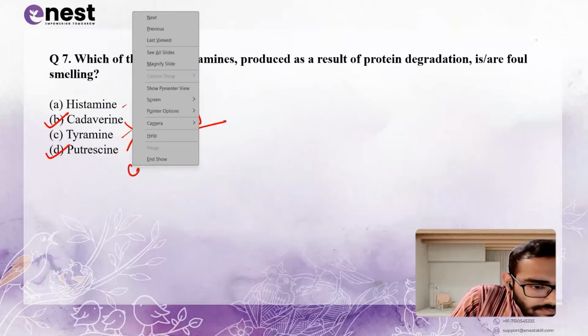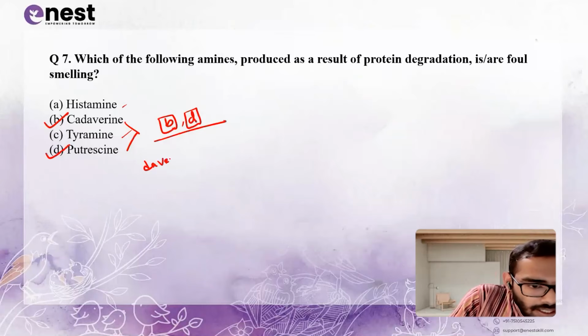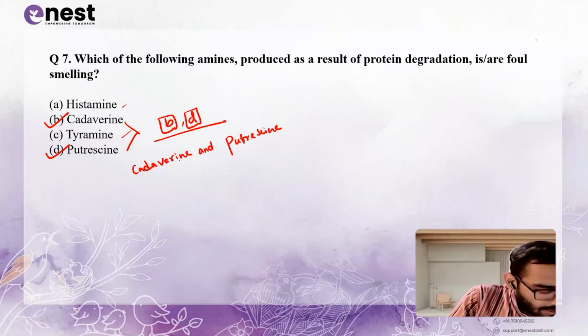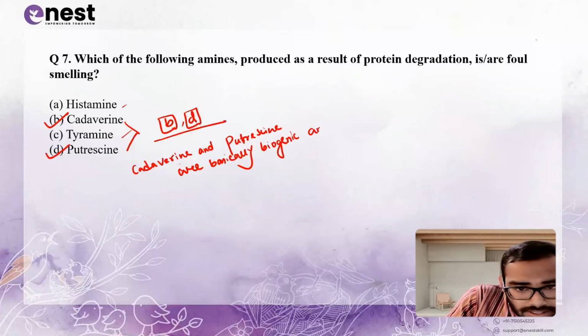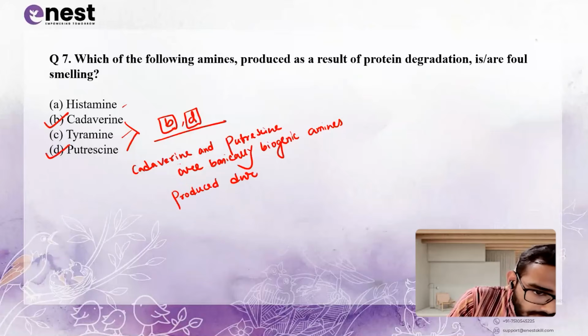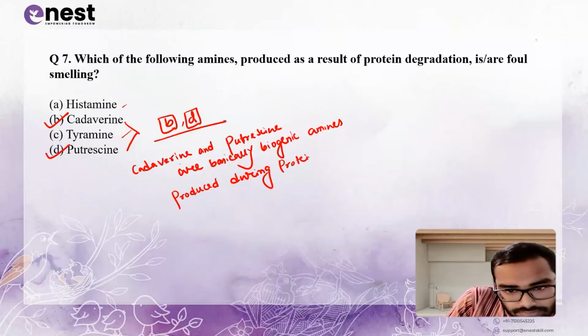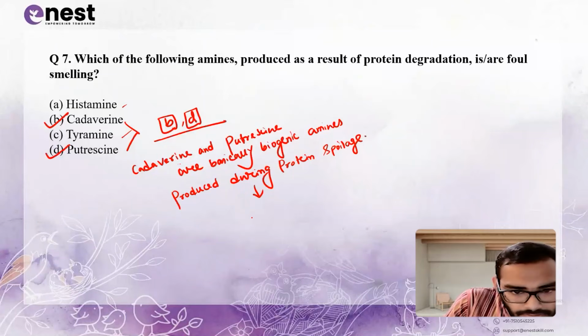Cadaverine and putrescine are basically biogenic amines, produced during protein spoilage, which results in a foul smell.